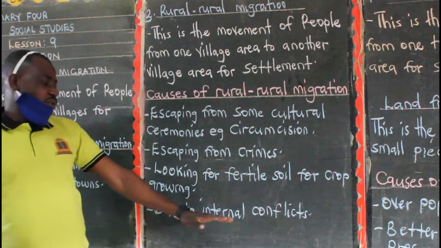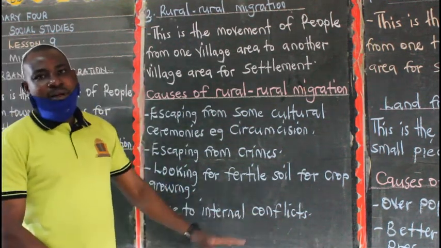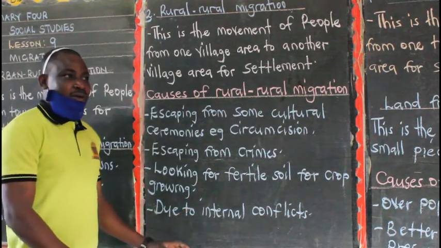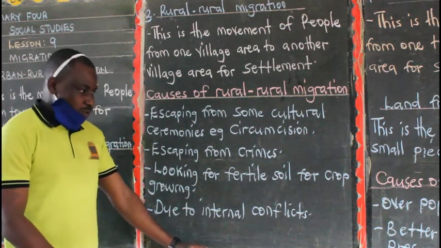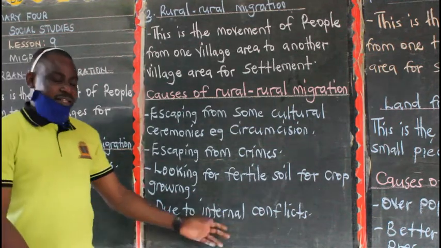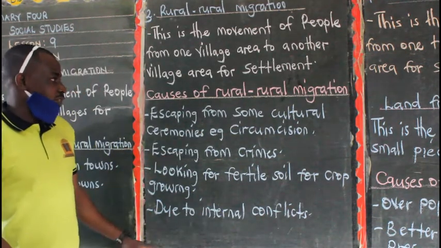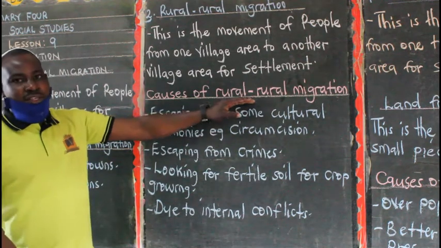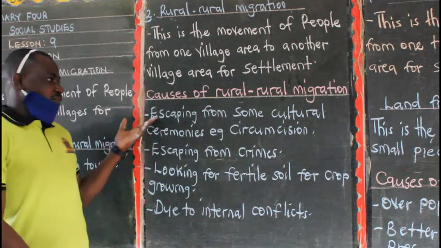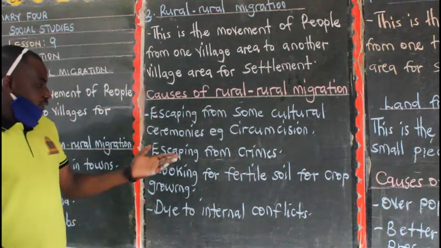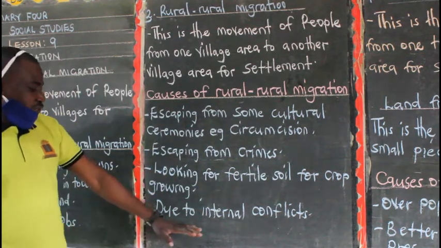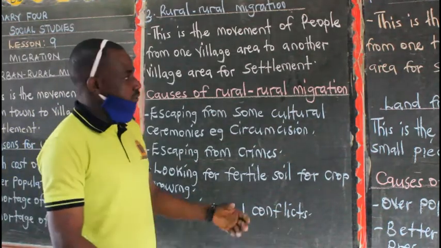Then you also have internal conflicts, misunderstanding among people. There are some people who are ever quarreling. So it's like you have neighbors, and there are problems on your side, then you can easily leave that place. So these are some of the reasons why people are migrating from one village area to another village area. We said one, escaping from some cultural practices, escaping from crimes, looking for fertile soil for crop growing, and also due to internal and external conflicts.